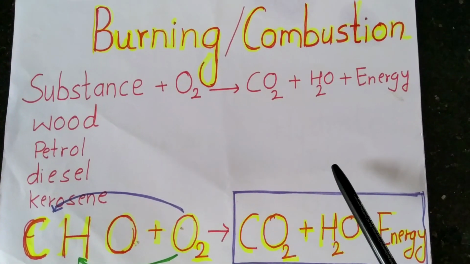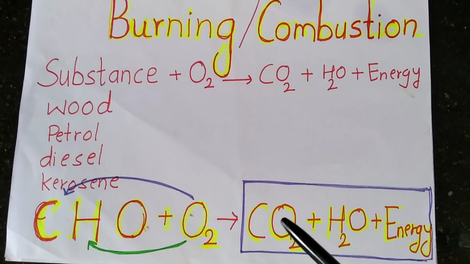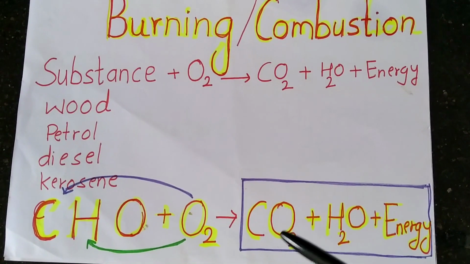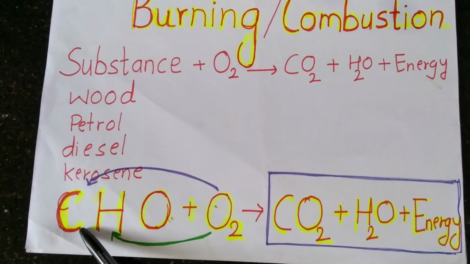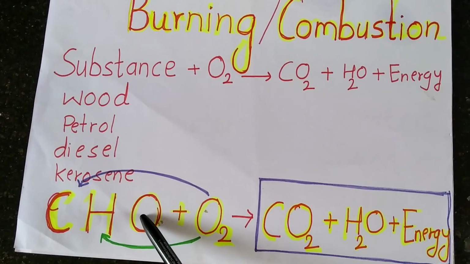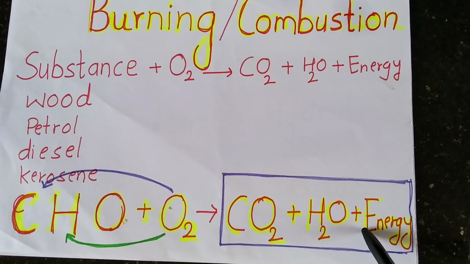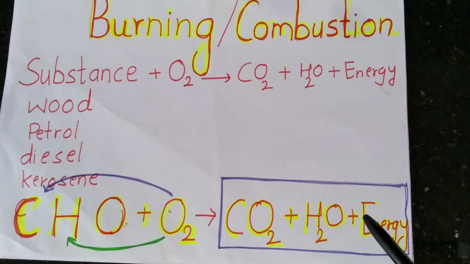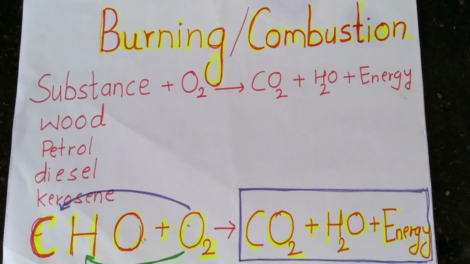Burning is a chemical change because the same points, color, shape, size, taste changes. There is evolution of gas. There is release of heat and light. Now in burning, substance consists of carbon, hydrogen and oxygen. They combine with oxygen, gives out CO2, H2O and energy. Here we can also see light. Heat is given out. It is also an exothermic reaction. Exothermic, heat is given out.